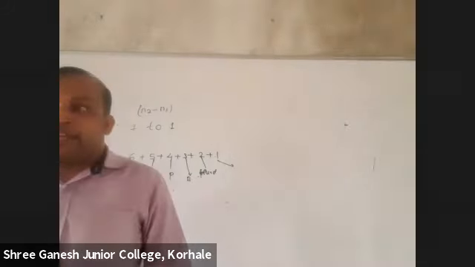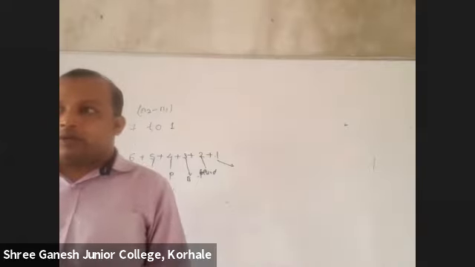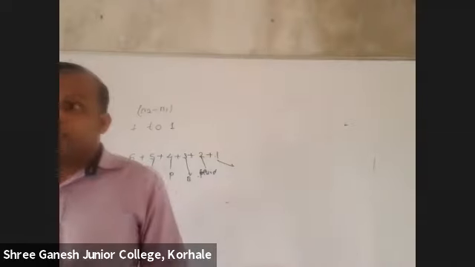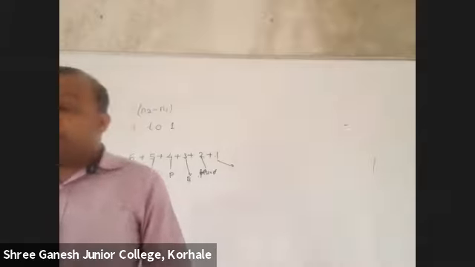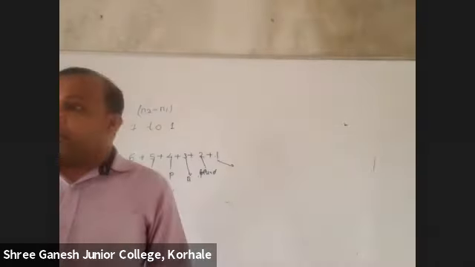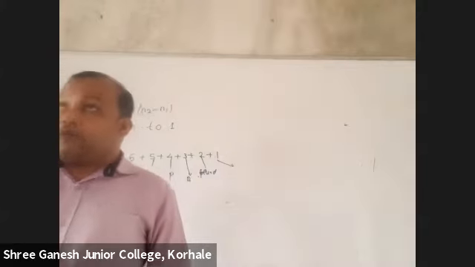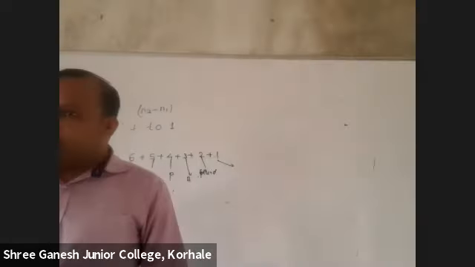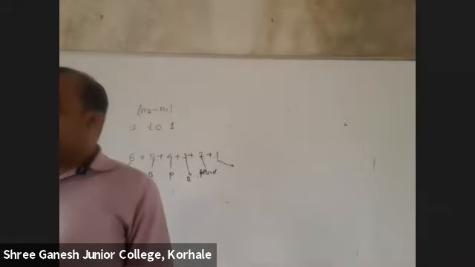From where is the electron returning? Read the question, 6. So n2 is 6. And n1? Because we know Paschen series, n1 will be equal to 3. So 6 minus 3, 3 lines. In which region? Not region, which series? Paschen series.